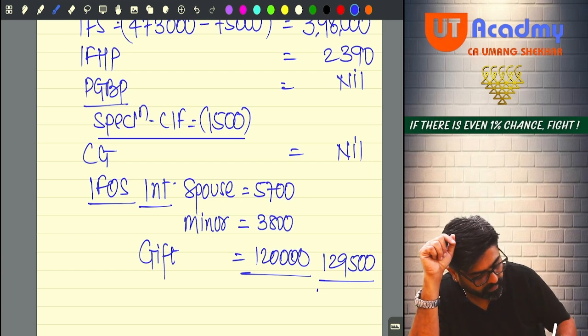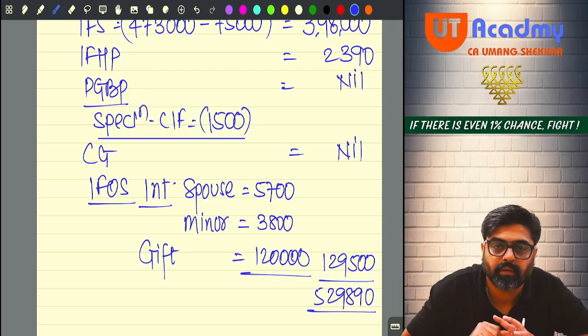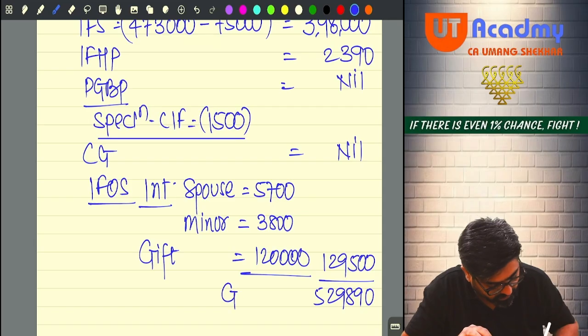Now can you please total 1,29,500 plus 2,390 plus 3,98,000, which will give you 5,29,890. Got it, sir? This will be your GTI.